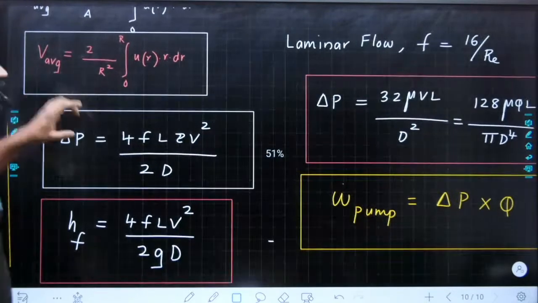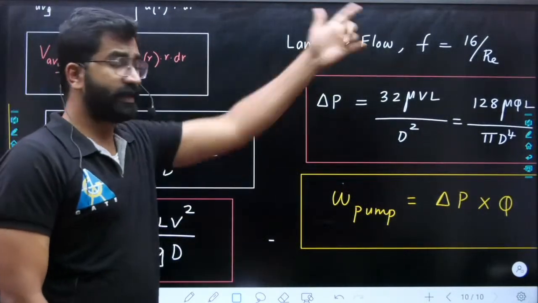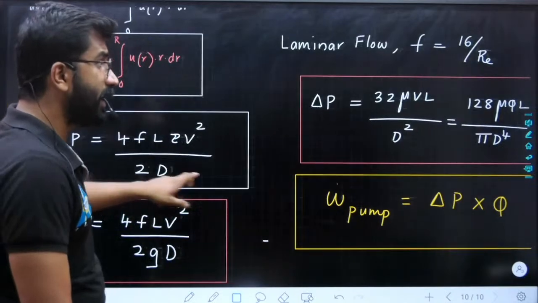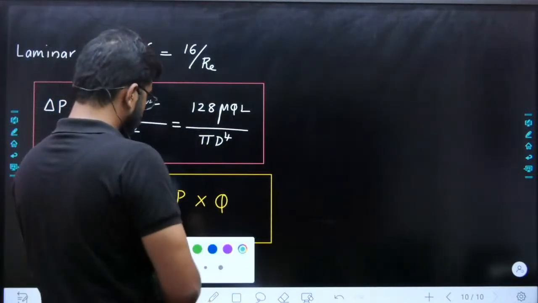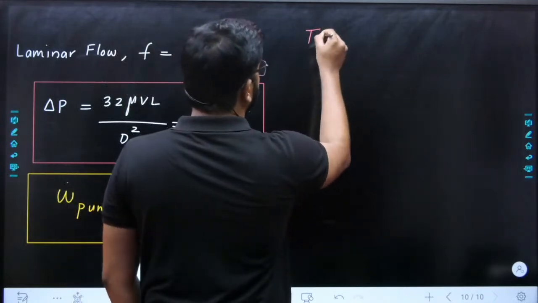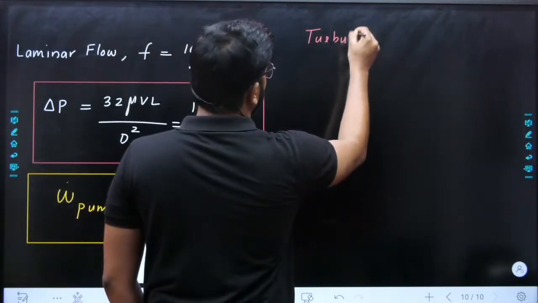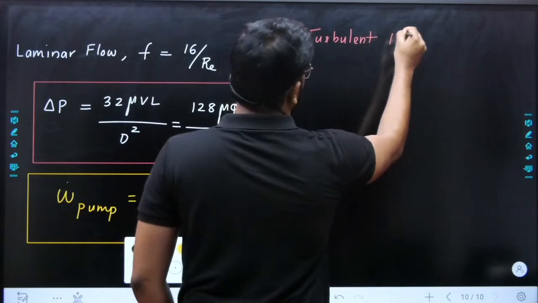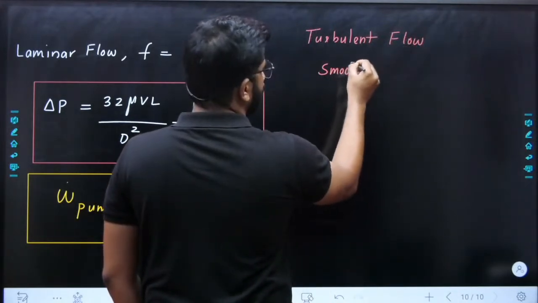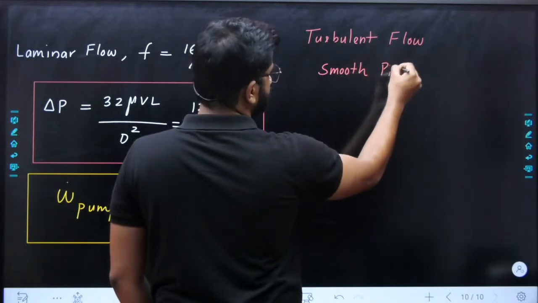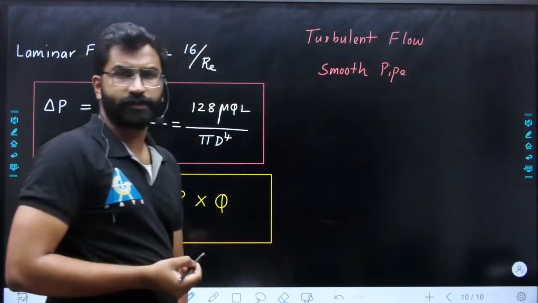Now, for laminar flow, I have said that the Fanning friction factor is equal to 16 by Re. Now, what happens if it is a turbulent flow? Remember, for turbulent flow, smooth pipe. What is the meaning of smooth pipe?